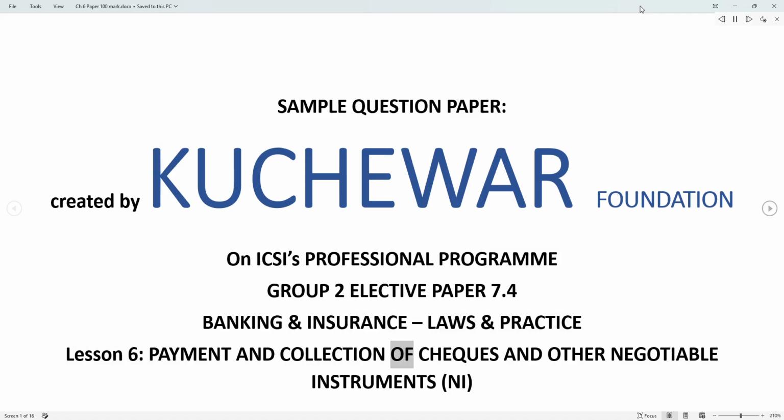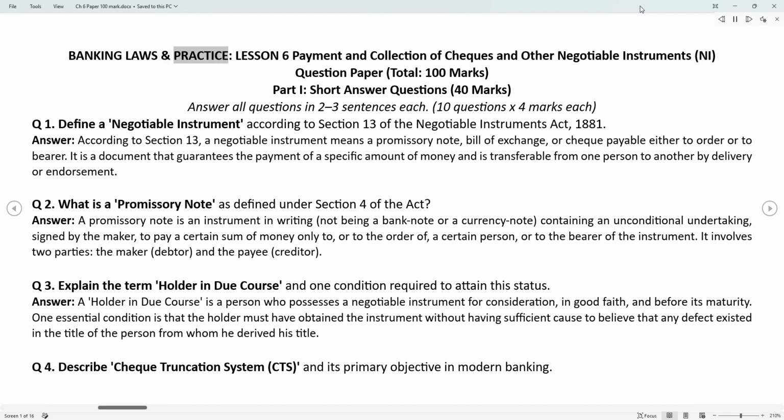Lesson 6. Payment and Collection of Checks and Other Negotiable Instruments, NI. Banking Laws and Practice. Lesson 6. Payment and Collection of Checks and Other Negotiable Instruments, NI.